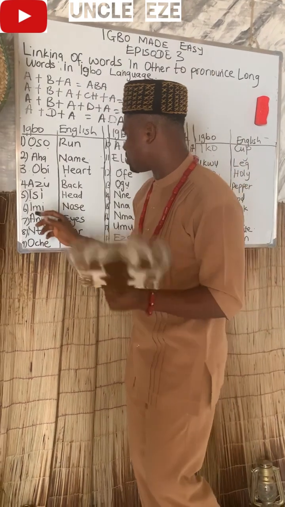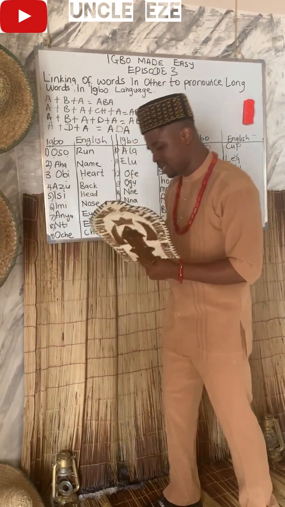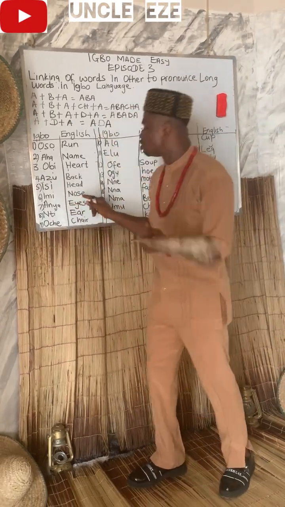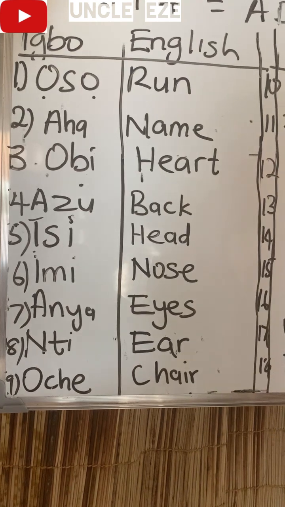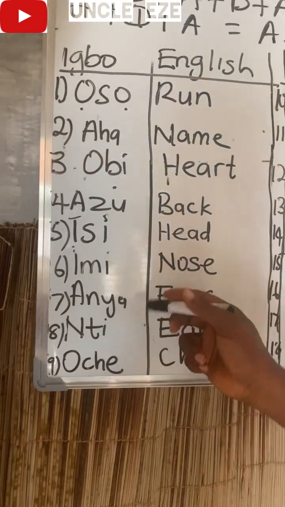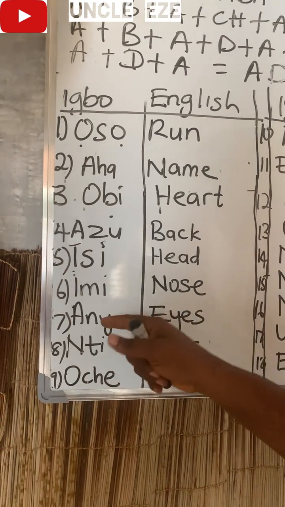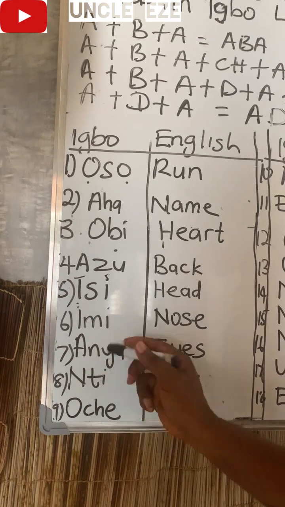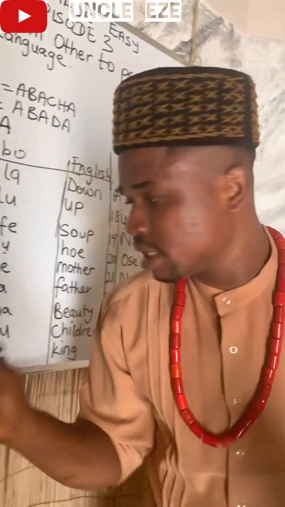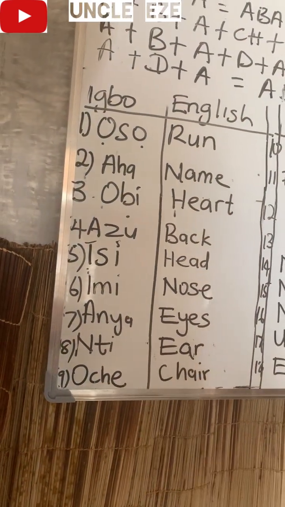Then number 6, we have Imi. Imi is just one. There's no 2 Imis. We have one Imi. Imi is nose. 7, Anya is eyes. My eyes. Then look at this. 8. Nte. Ear. Then Oche. I want to sit down.